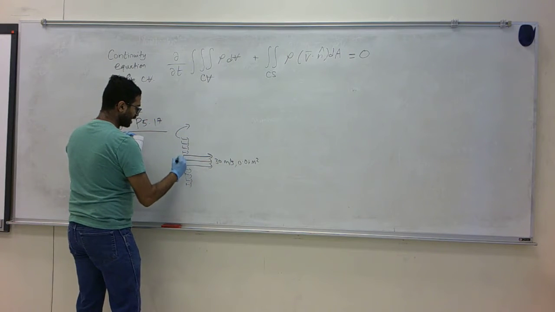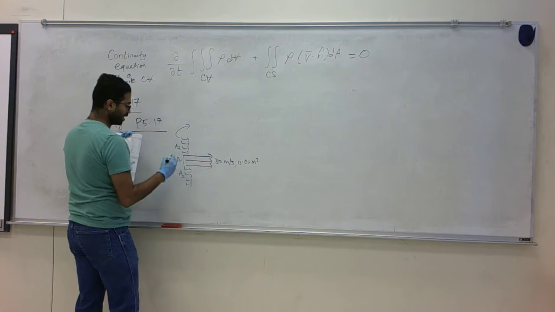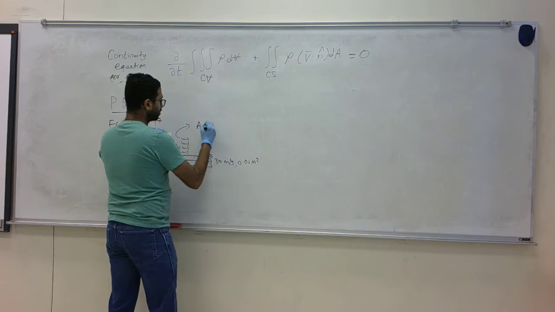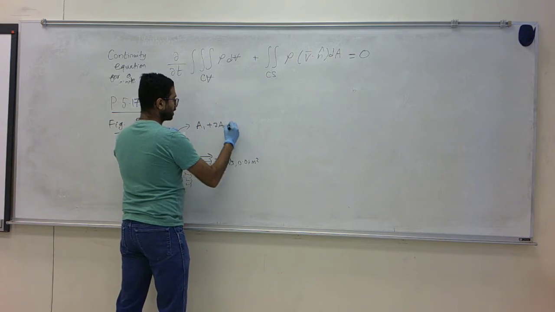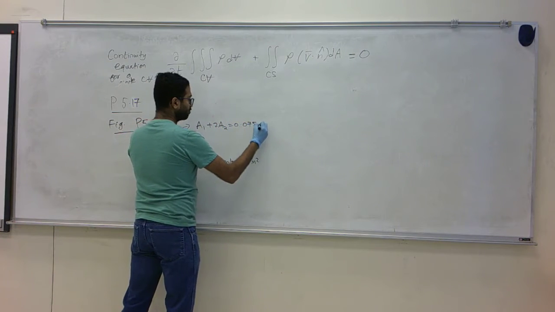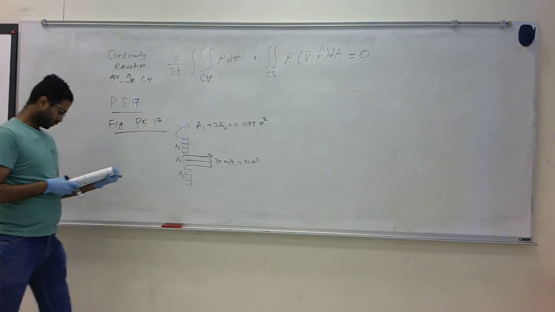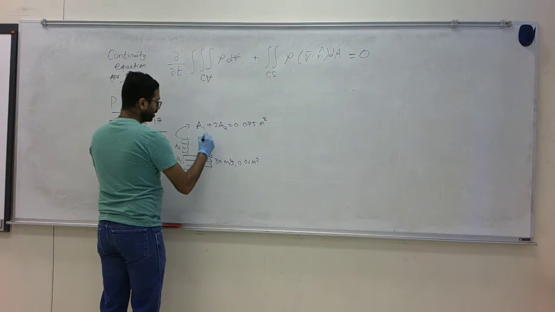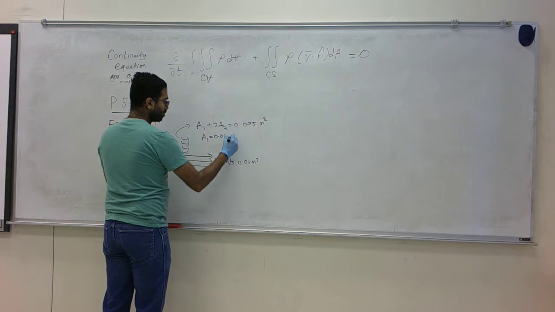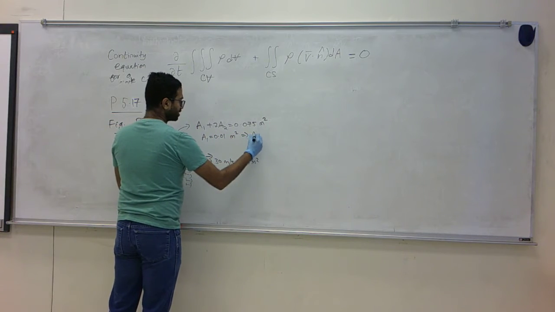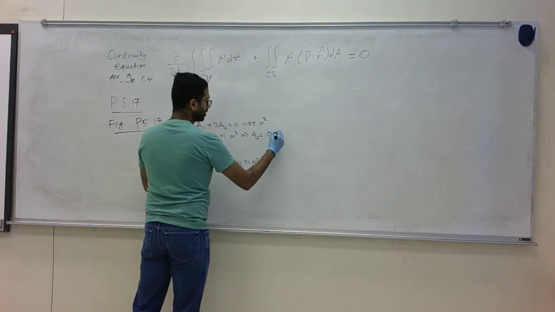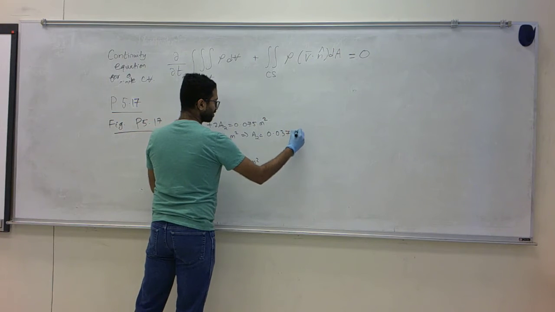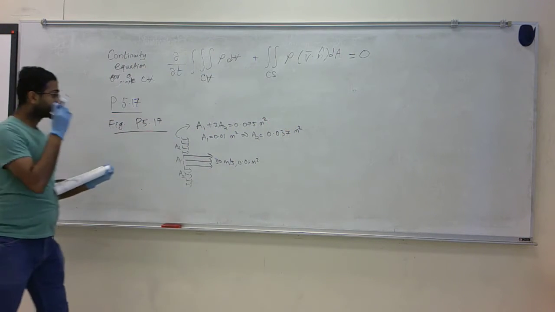If I call this A1, and this A2, and this is also A2 by symmetry, A1 plus 2A2 is 0.075 meter squared. I have A1 given as 0.01 meter squared, which implies A2 is 0.0325 meter squared.